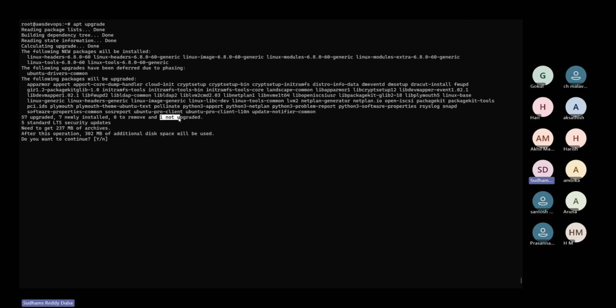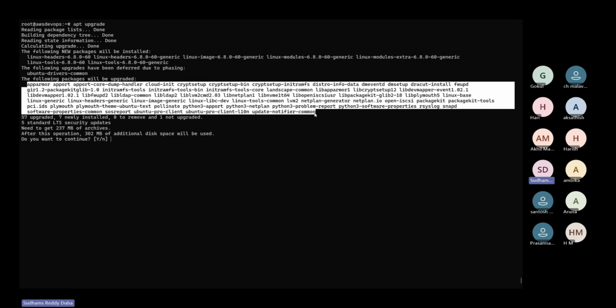57, but one particular package cannot be upgraded. What is that? We will see. This one. Due to phasing. This particular package is not getting upgraded because of phasing. We'll discuss that later, but these are the packages which are ready to upgrade. 57, you can count if you have enough patience.